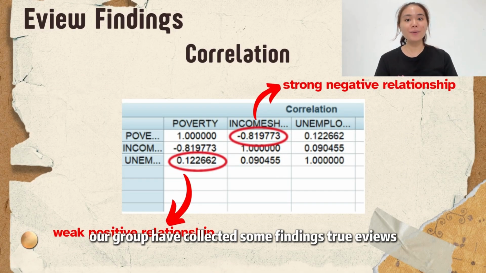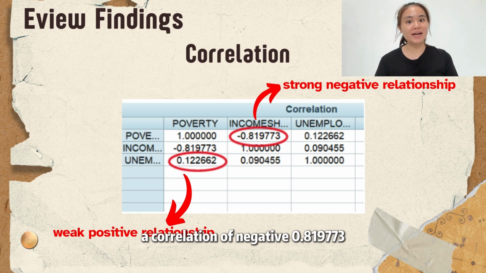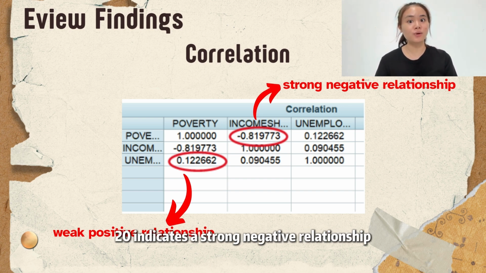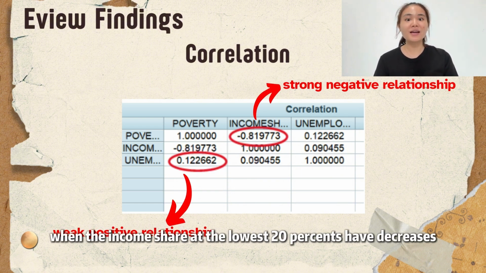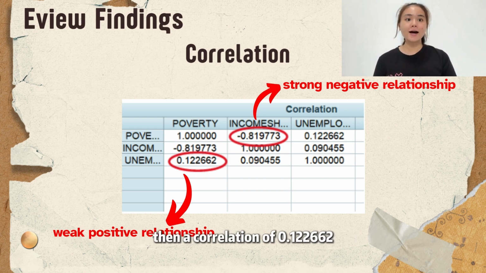Moving on, our group has collected some findings through EViews. We're going to start off by explaining the correlation. A correlation of negative 0.189773 between poverty levels and the income share by the lowest 20% indicates a strong negative relationship. This means when the income share by the lowest 20% decreases, there will be a significant increase in the poverty levels.